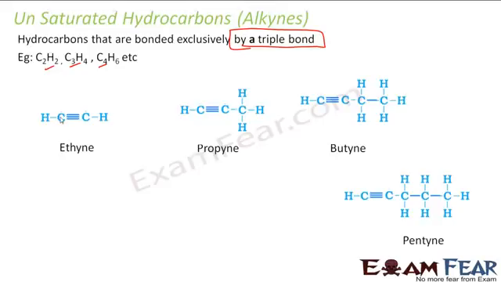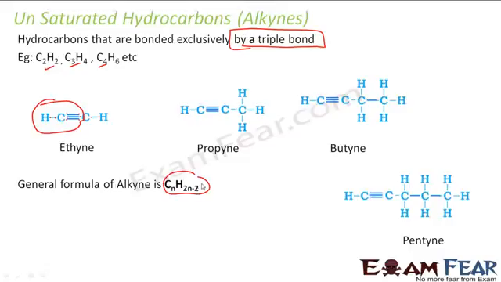If you write the electron dot structure, you'll find that this is how it is, 3 here, 3 here, like this. This carbon needed 8, so it had 4, it took 1 from this hydrogen, got 5, it needed 3 extra, so it formed a triple bond with this one. So now if you see, this one has 8. Similarly, you can do it with other things also, right? So that's how it is. And the general formula is CnH2n minus 2. Please note this is minus 2, and they are chemically very reactive.